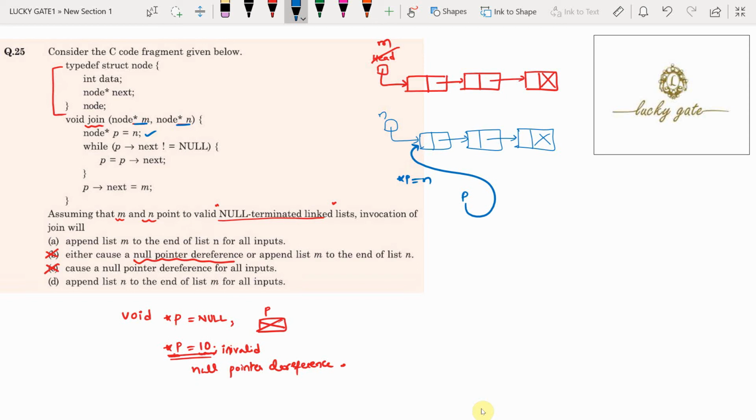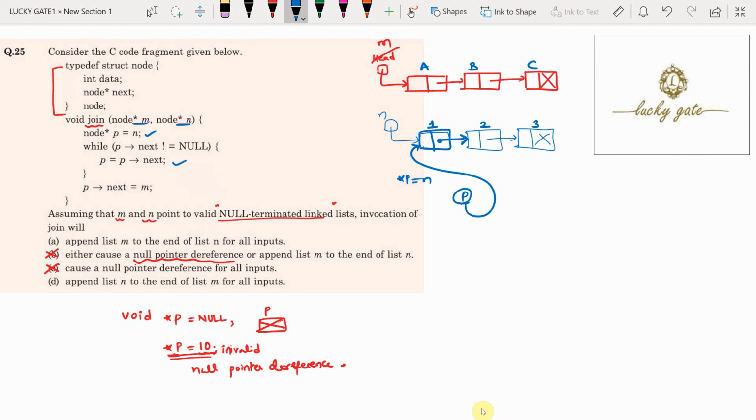Assume the nodes are node 1, node 2, node 3. P is pointing to node 1, and P next is pointing to node 2. Is P next null? No, so the condition is true.